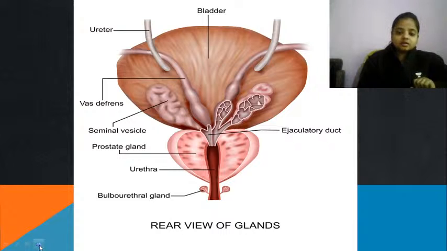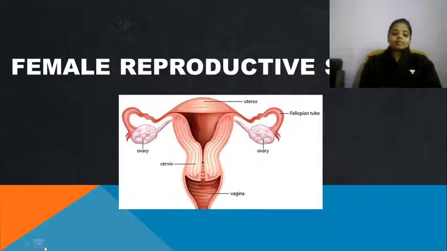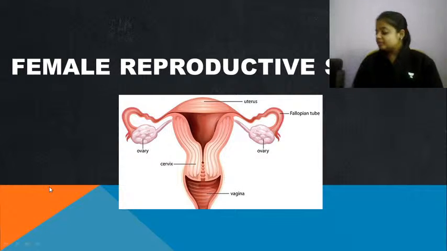Then this is just a rear view of the full structure. You can see the vas deferens coming out of the testes, then it will come out and cover the whole urinary bladder, and then it will come out with the help of the seminal vesicle. Now let's talk about the female reproductive structure. Okay, the male reproductive system is completely clear to you. Do you have any doubt or any query? If yes, just let me know.